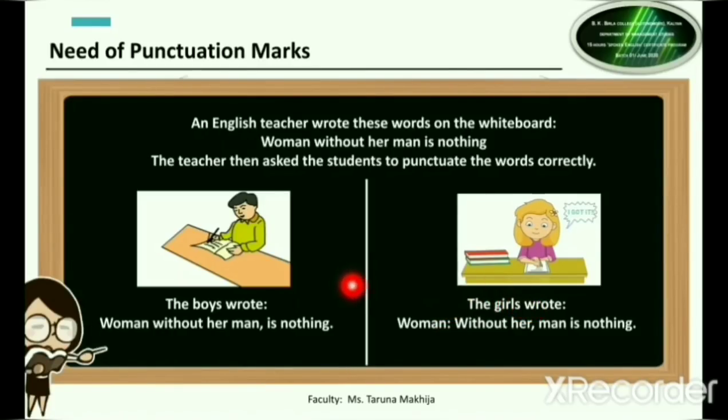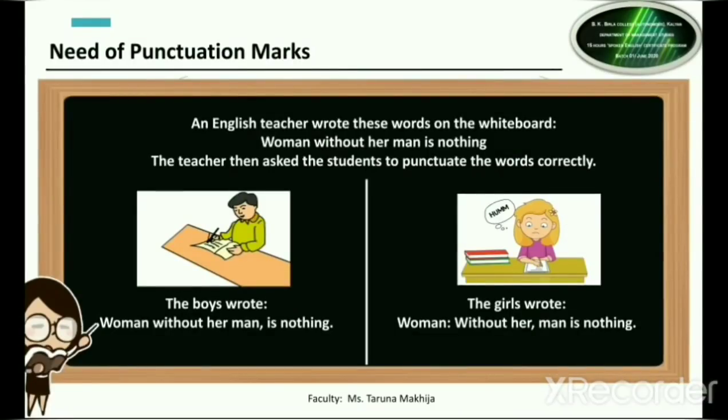So because of the place where you are placing your punctuation marks, the meaning of the sentences change totally. So that is why punctuation marks are very, very important whenever you are writing any sentences. Let us now see few more examples to understand why punctuation marks are important.